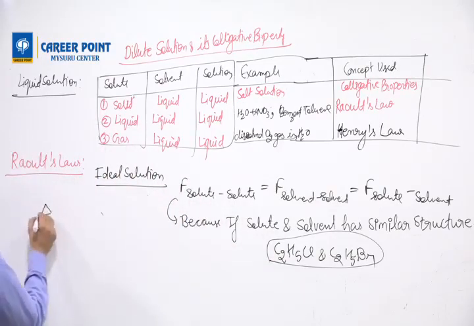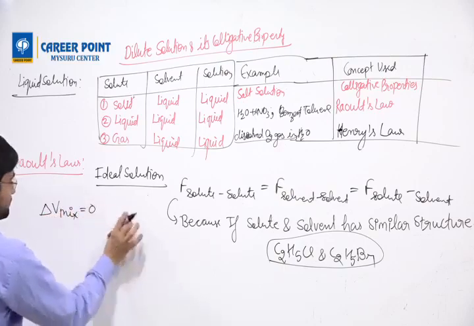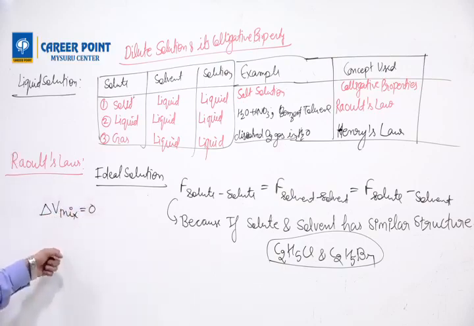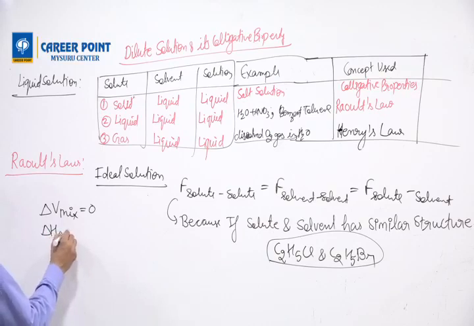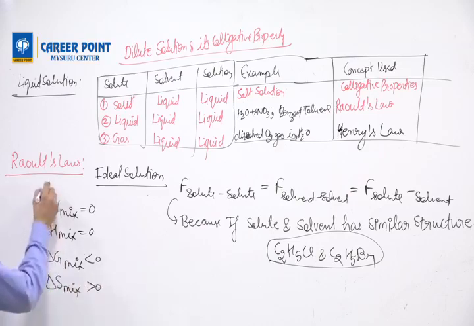What are the conditions? First condition is delta V mixture must be equal to 0. This is the change in volume. Then next is change in enthalpy of mixture is equal to 0. Then the next thing is delta G mixture is negative and delta S mixture is greater than 0.